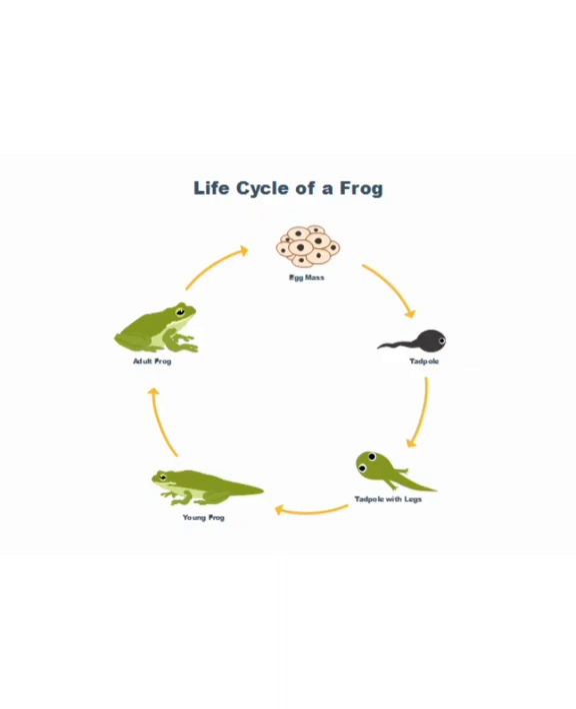Hello children, here you can see a picture. What is written on that? Life cycle of a frog. We have already learned the life cycle of a butterfly. The same way here the life cycle of a frog is also there.